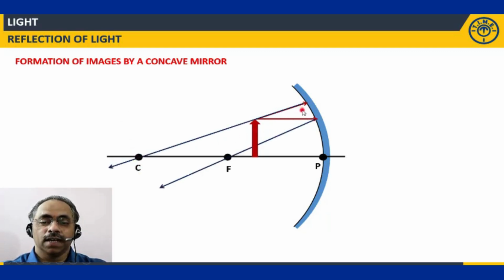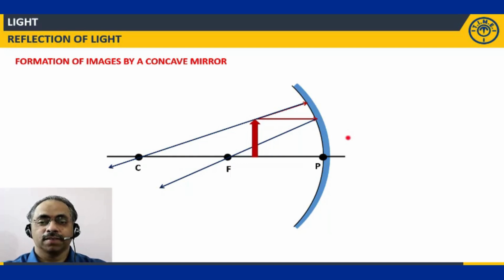When I observe the image of this object in this direction, my eyes are over here. But these two reflected light rays appear to diverge, and when they are diverging, they cannot form the image on a screen.